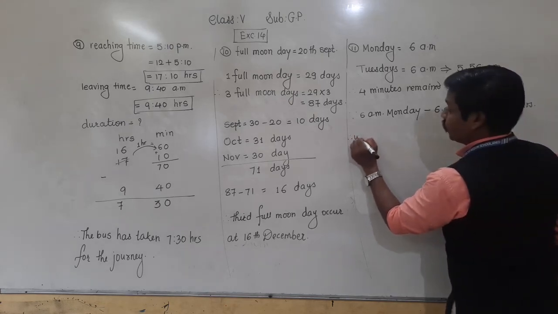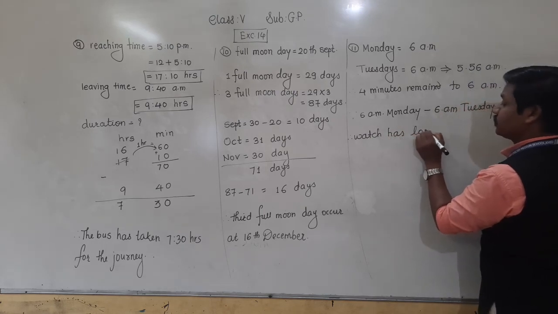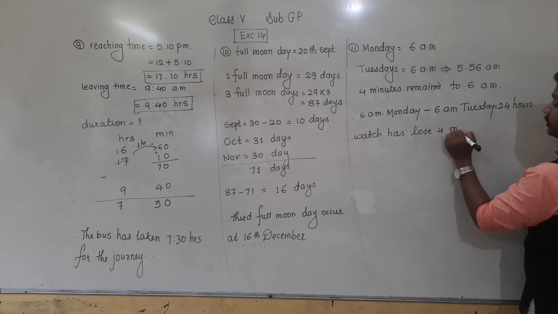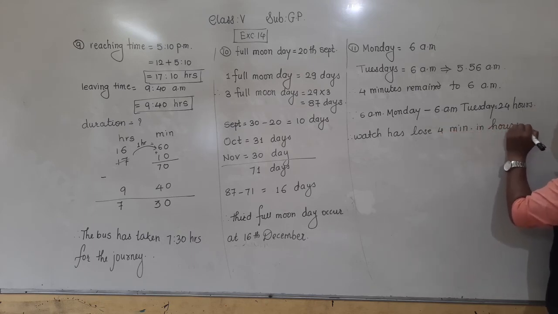So the watch has lost 4 minutes in 24 hours.